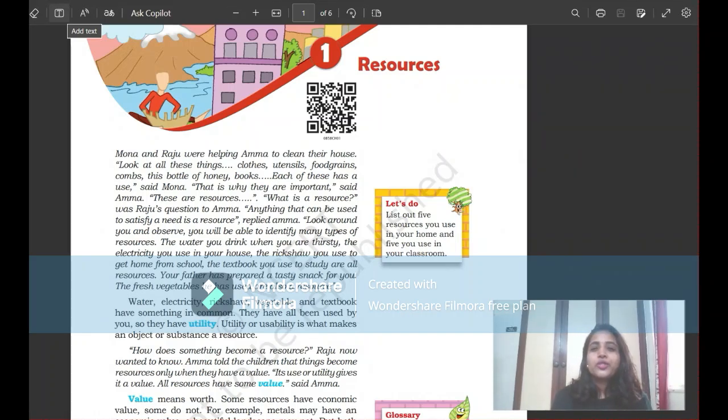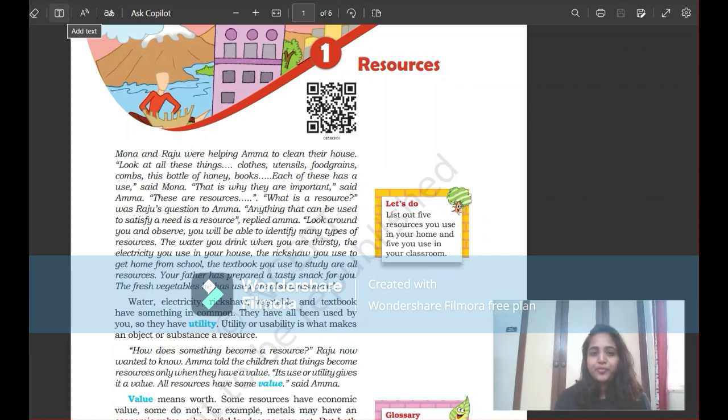So today we are going to start a new lesson from class 8th, and this is the NCERT book. The subject is geography and the chapter name is Resources. Here we are going to discuss resources. There are two types of resources, natural and human, or you can say man-made resources.